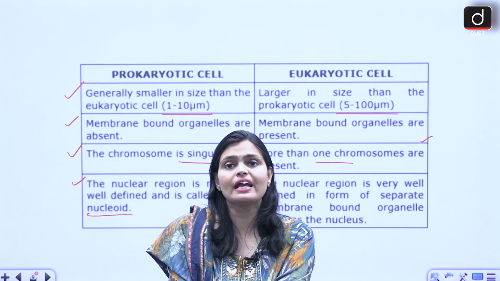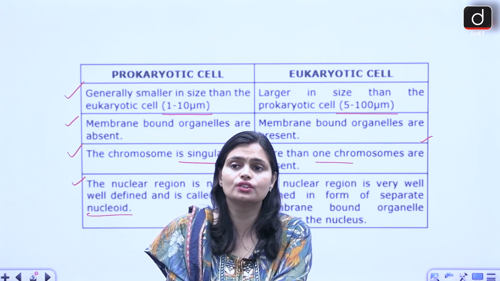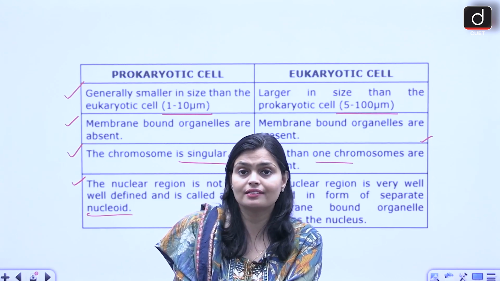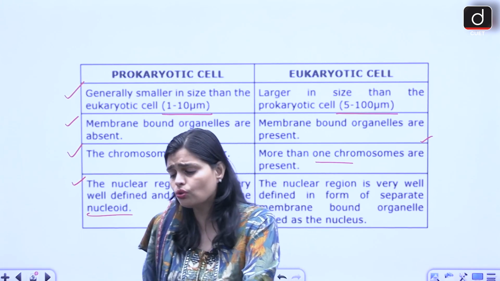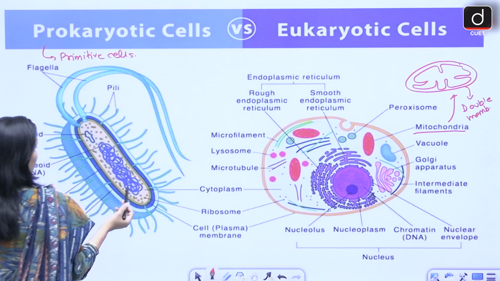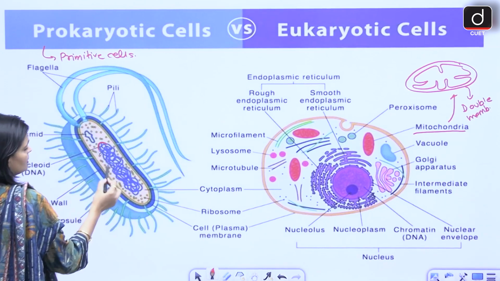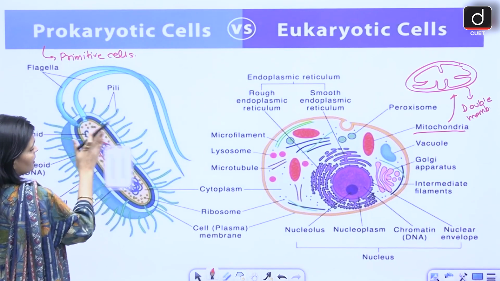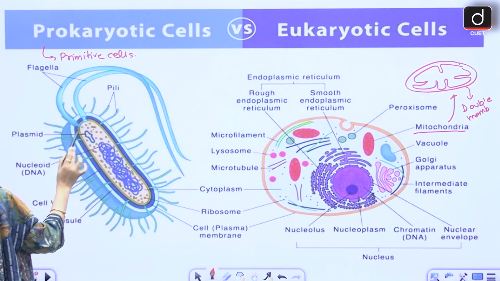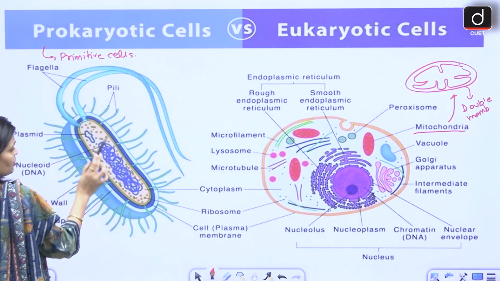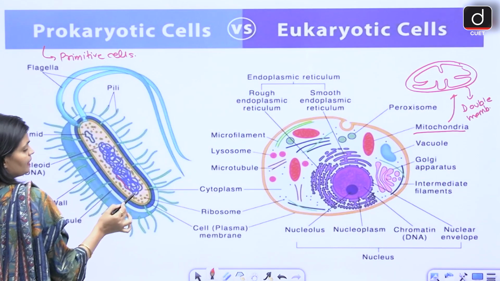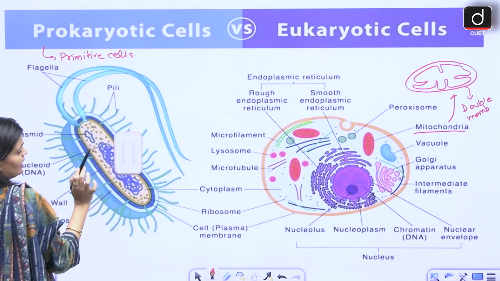So if prokaryotic cells have no nucleus, then where is their genetic material protected? See, these are the chromosomes. The region where the chromosomes are present is in the cytoplasm. This whole area is the cytoplasm. Within the cytoplasm only, you have the genetic material of the prokaryotic cell.